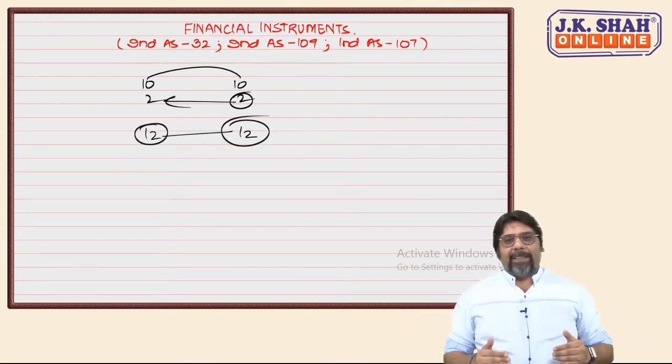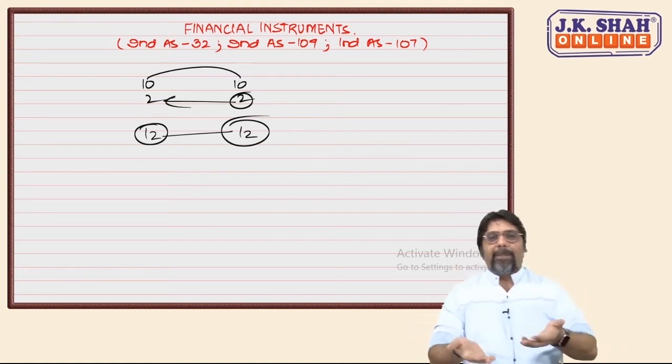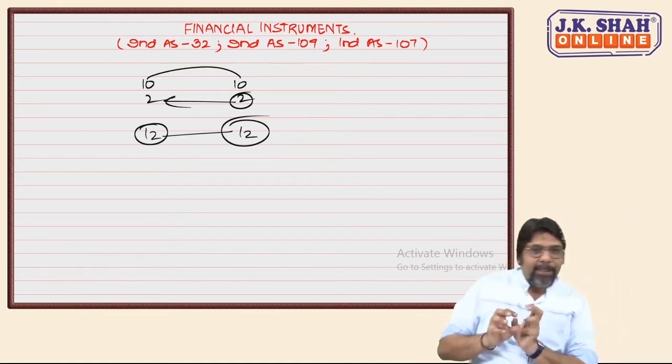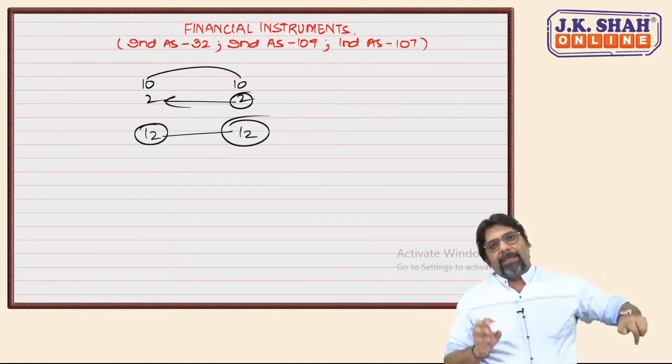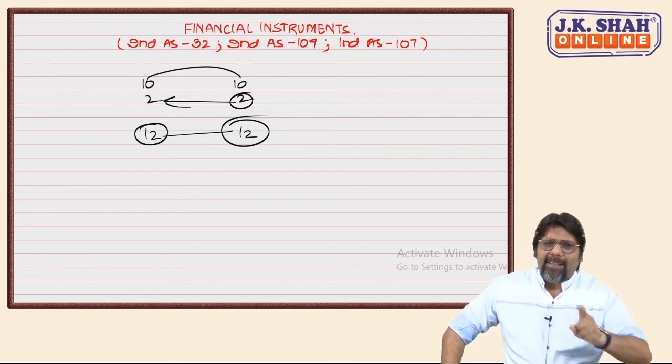Why do we say 10 rupees capital I got, 2 rupees is security premium? Then, when I redeemed the 10 rupees capital at 12 rupees, I said 2 rupees premium on redemption. That premium on redemption should be set off with the security premium generated earlier. It was completely dumb. Accept it. Don't be rigid.